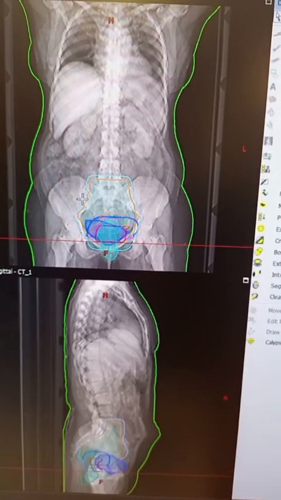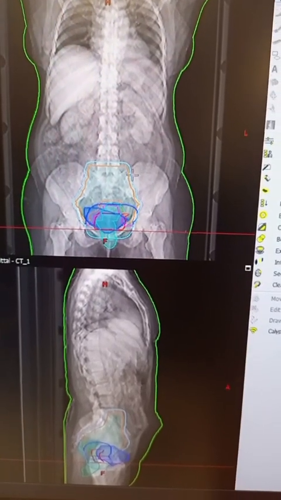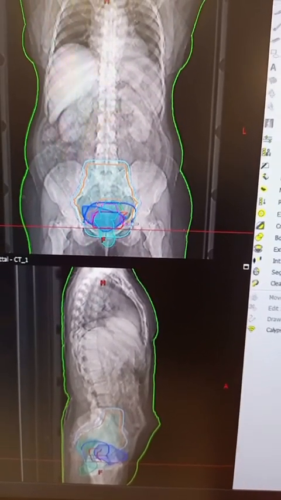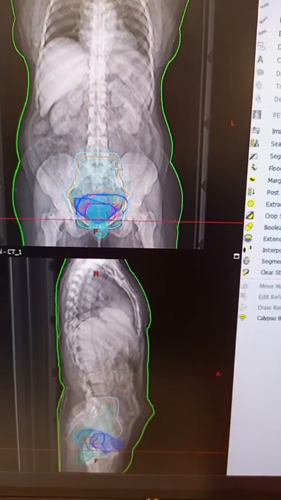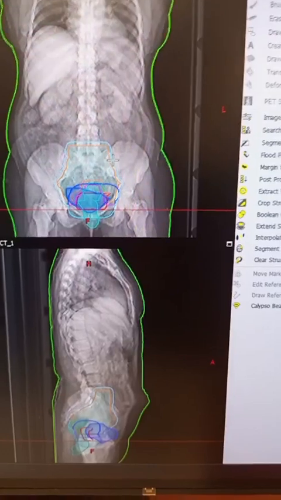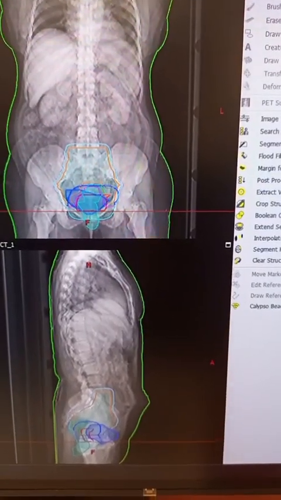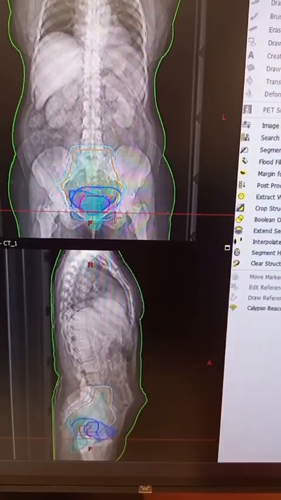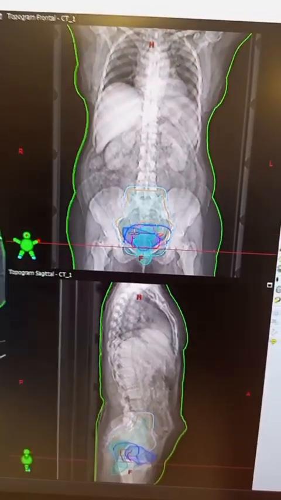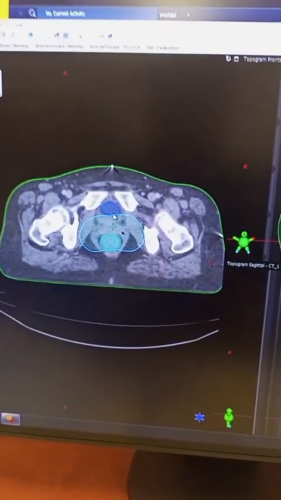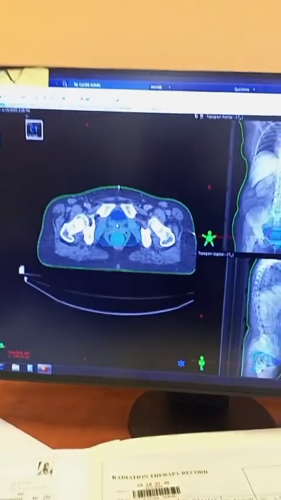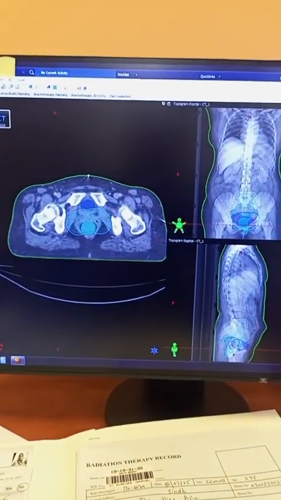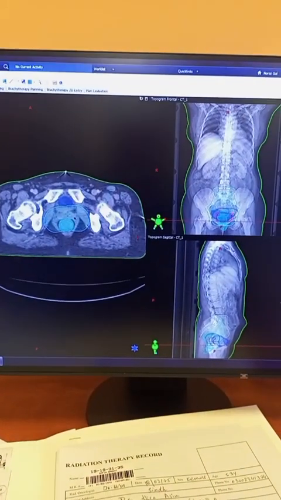So we call it a whole pelvis radiation therapy with extended fields. Extended field means that we have included the common iliac, external iliac, internal iliac lymph nodes reaching up to the obturator foramina. So this is the planning target volume 45 for this patient.